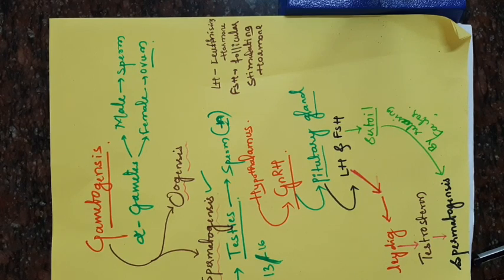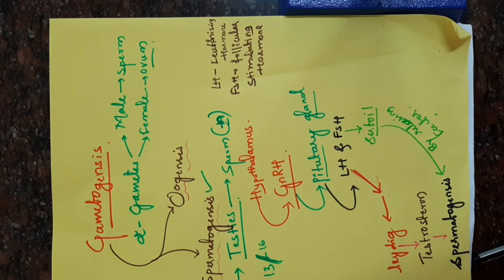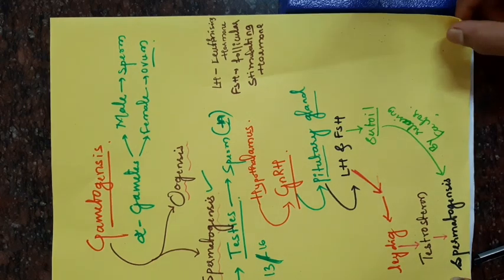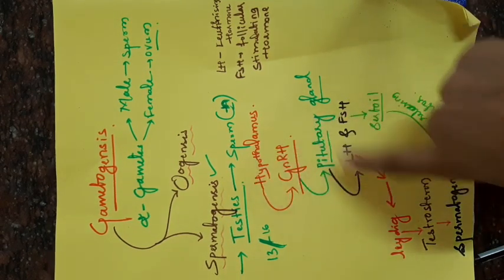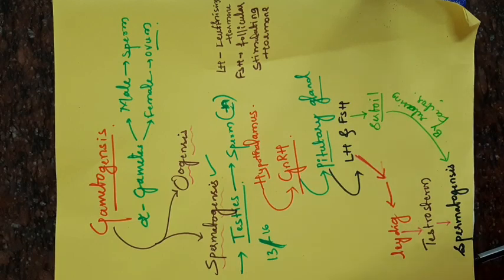Why does spermatogenesis occur from the puberty? There is a reason. Certain hormones are released after the puberty stage only. That is why we can see spermatogenesis in males after the puberty stage. Okay. I hope it is clear to you all. Next we can move to the detailed study of spermatogenesis. Remember this sequence is very important.